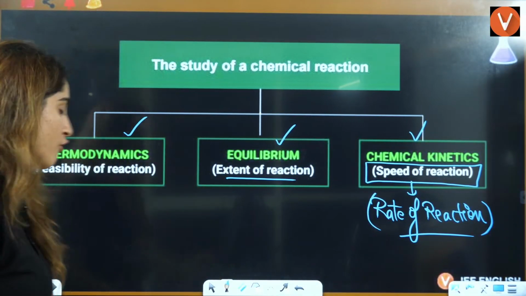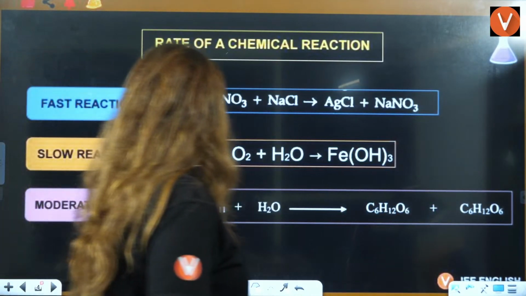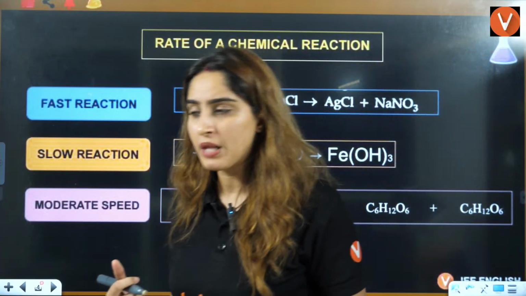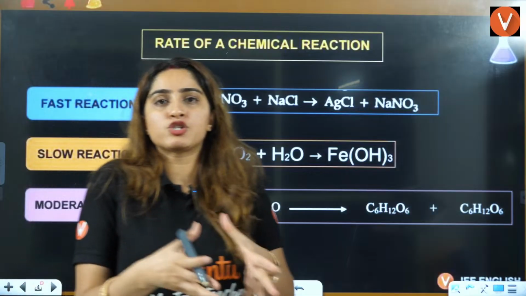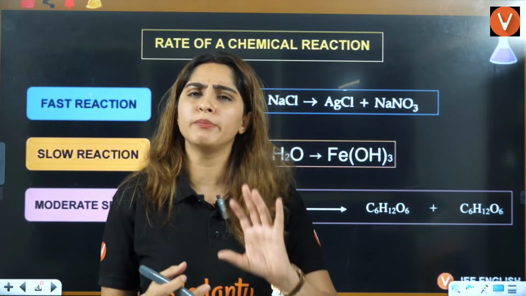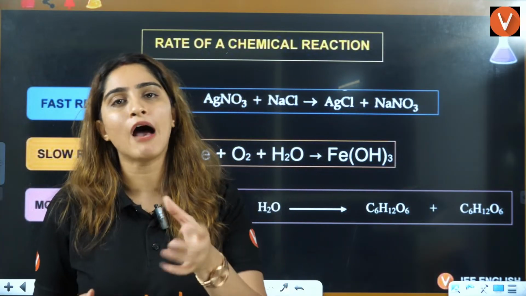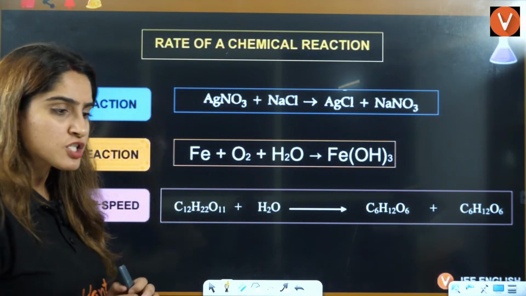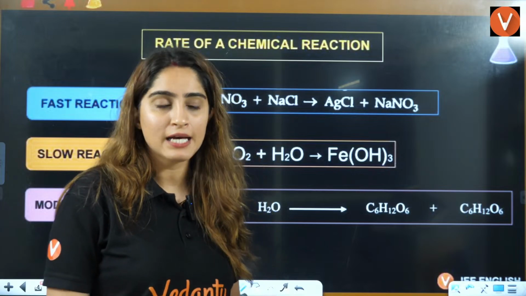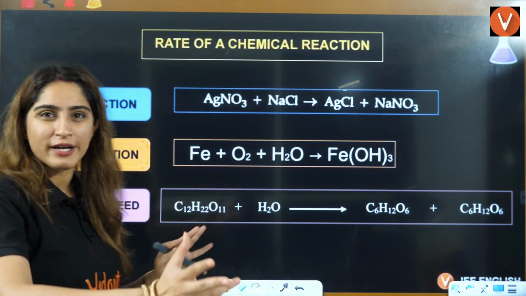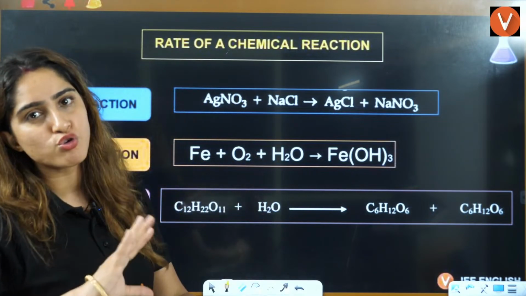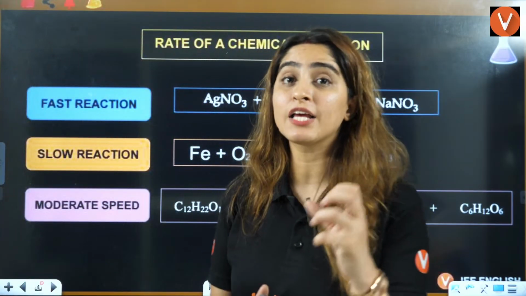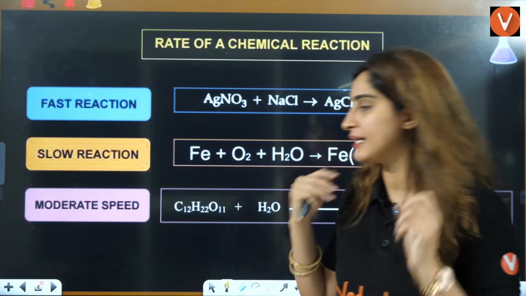ROR, rate of reaction. Now, what exactly does speed tell you? Some persons are very slow, someone is very fast, someone is moderate. Similarly, you have reactions. Some reactions are very fast, they occur in the blink of an eye. Some reactions are moderate, not so fast, not so slow. But some reactions are very slow. So I'll give you some examples from our daily life.